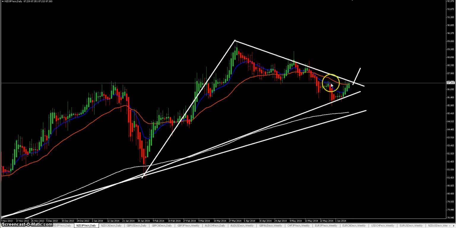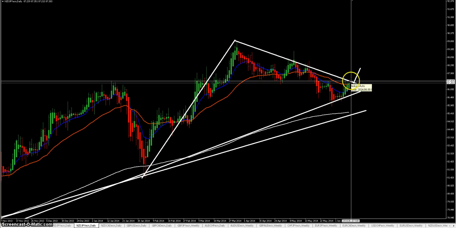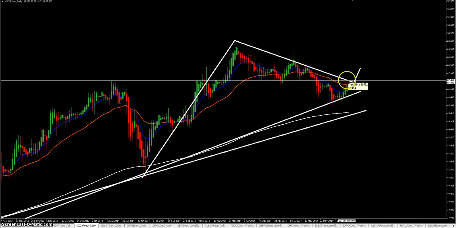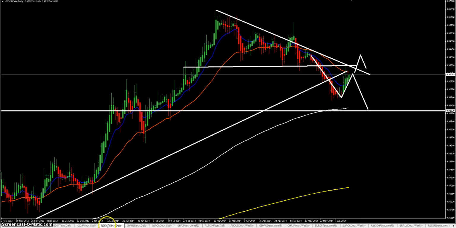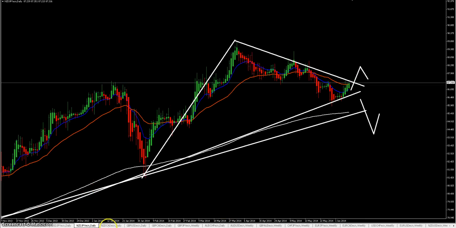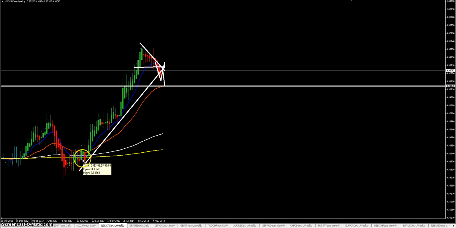Price made here lower low, lower high, lower low, then bounced up, made a little bit higher high, and now we have price in between support and resistance, and we want to see a clear break above here, above resistance, or of course a clear break below, if it happens. So that's it.